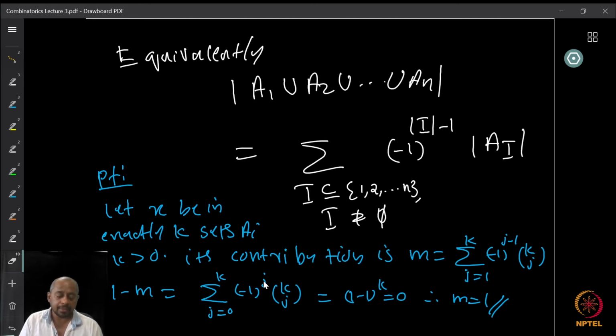So the contribution of an element that is in one of the AIs is precisely 1. And elements not in any AI are not appearing because I is non-empty, right? So therefore, we have the proof. Both are versions of the principle of inclusion and exclusion, and you can use either of the formulas as you please. So now we are going to use this to solve a couple of problems.